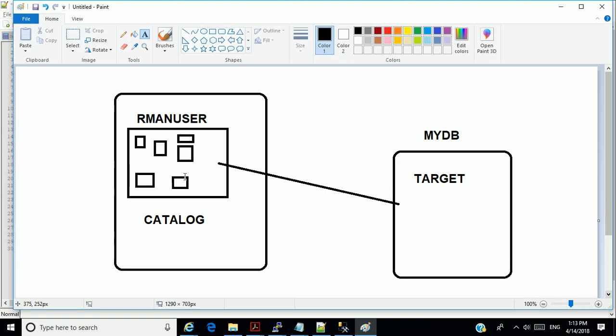So at the end of the day, the best practice is to have your RMAN catalog database on another machine, not on the same machine.